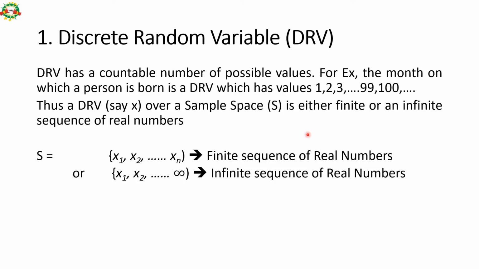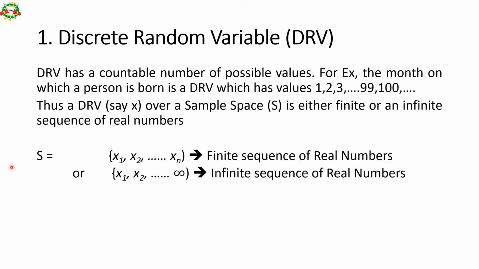A discrete random variable has a countable number of possible values. For example, the month in which a person is born. It has values 1, 2, 3, 4 and so on, up to 99, 100. So it has a countable number of possible values, and it can be finite or infinite.